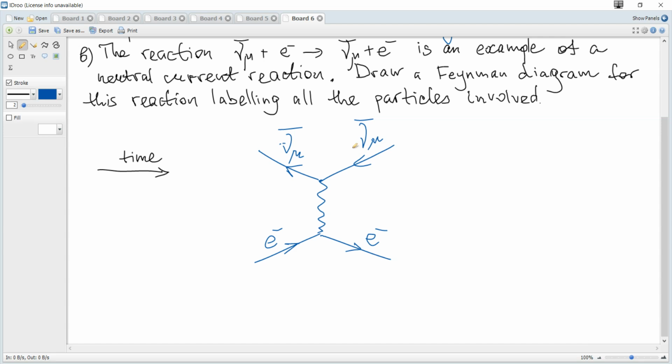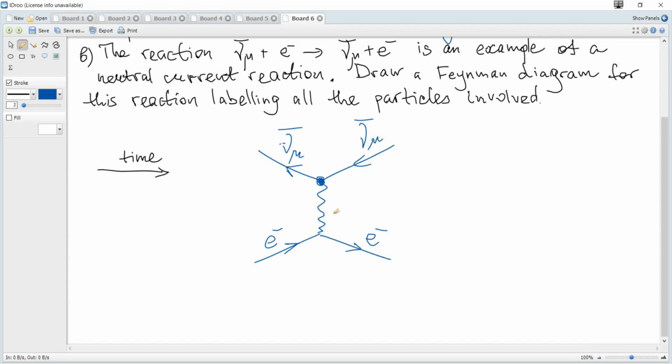And we know that charge must be conserved at any node. If we consider, for example, this node, we can see that charge in is 0 and charge out is 0 plus the charge of the unknown particle.